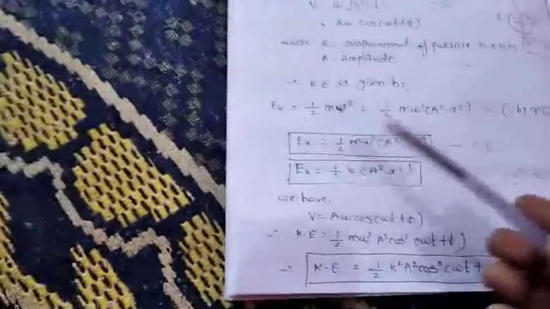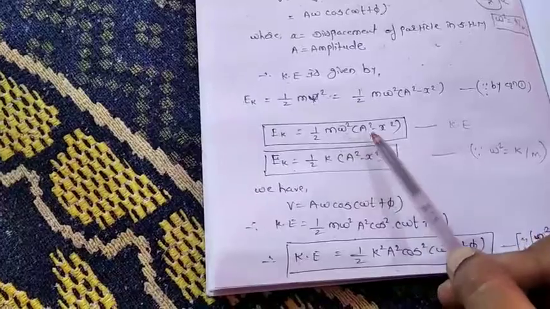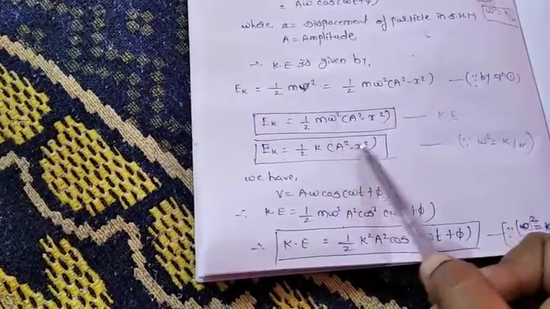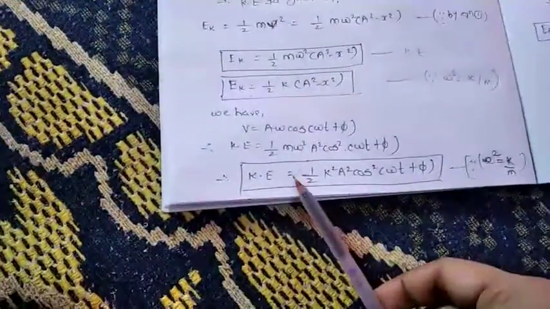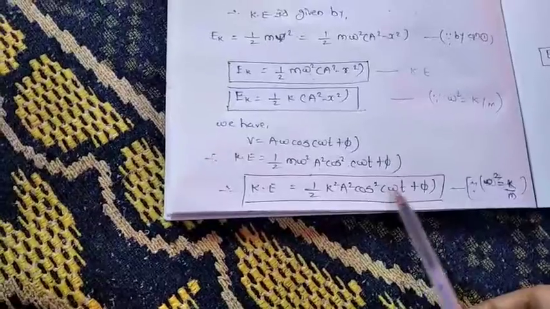So we have three formulas for the kinetic energy: the first is 1 by 2 m omega square into a square minus x square. The second one is 1 by 2 k into a square minus x square, and the third one is 1 by 2 k a square cos square of omega t plus phi.